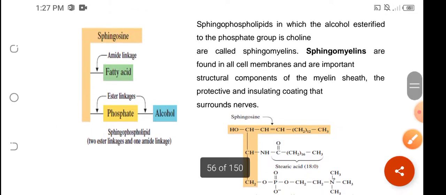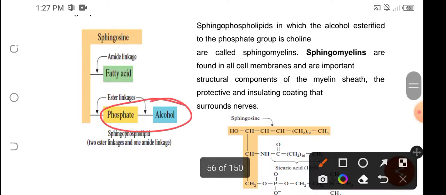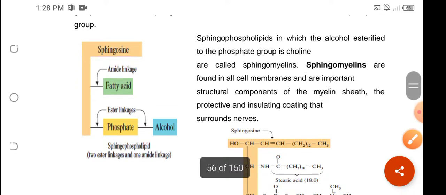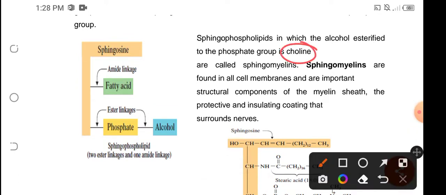Okay, and then we still have the phosphate group, which contains the alcohol, attached to the hydroxyl group of the sphingosine. Now, if the alcohol attached to the phosphate group of the sphingophospholipid is choline, then that would be termed sphingomyelin. Sphingomyelins are found in the cell membranes, and they are very important because they are a structural component of the myelin sheath, which is the protective and insulating coating that surrounds our nerves.